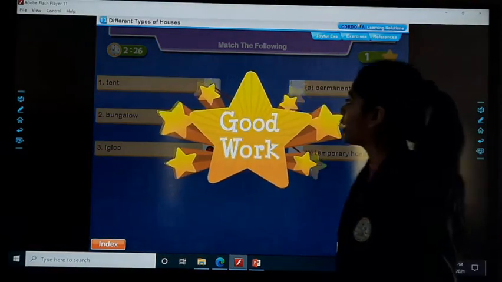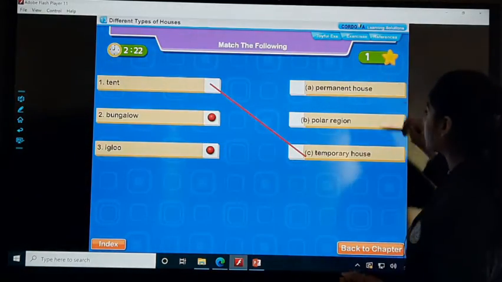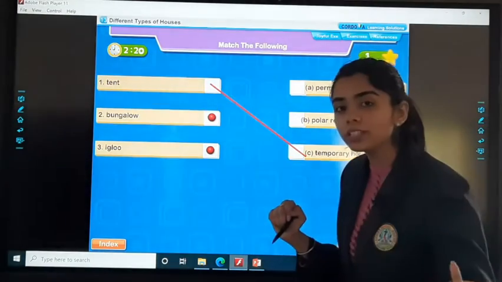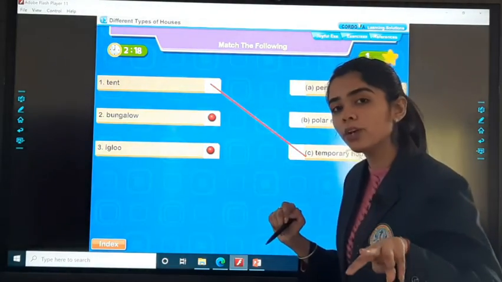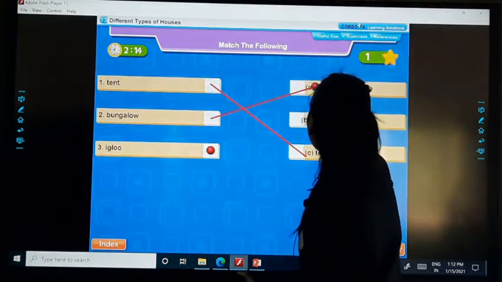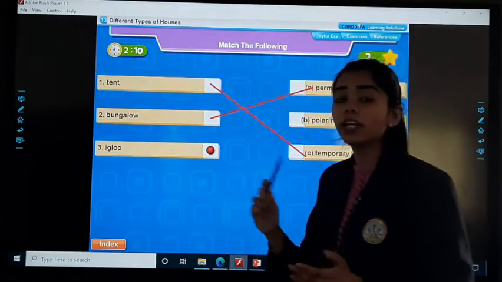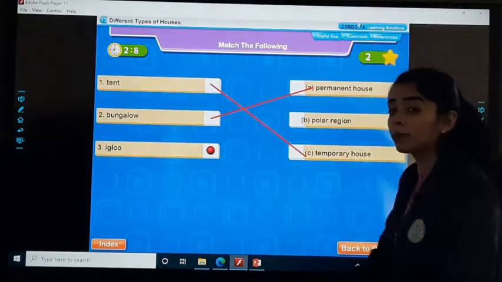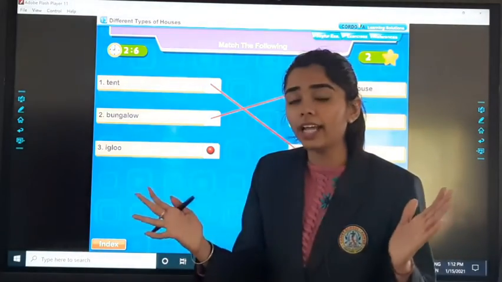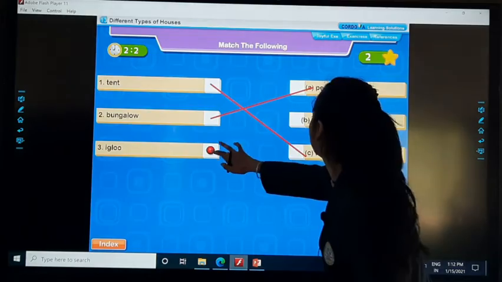Then the next one is bungalow. Bungalows क्या होंगे? Look at the options. Is it a permanent house or do we find it in a polar region? Yes, in the permanent house. And the last one is igloo. So igloos का क्या था? Igloos हमें cold areas में मिलते हैं. And these cold areas are known as what? Polar regions.